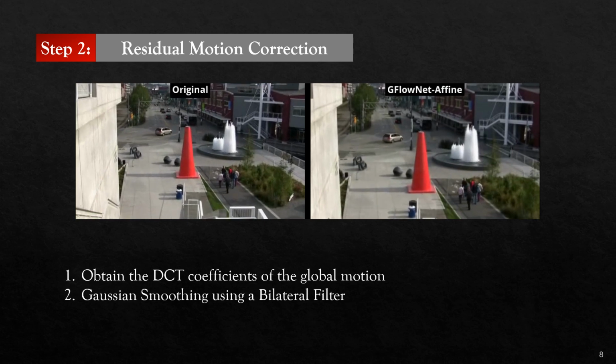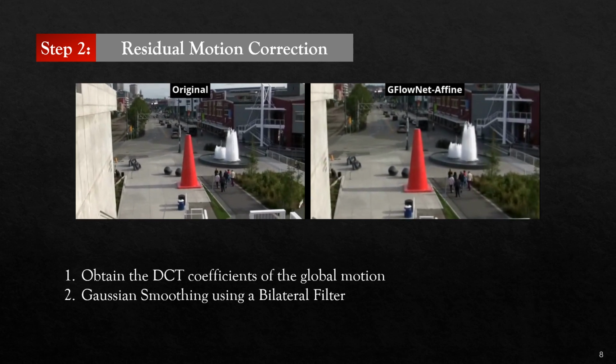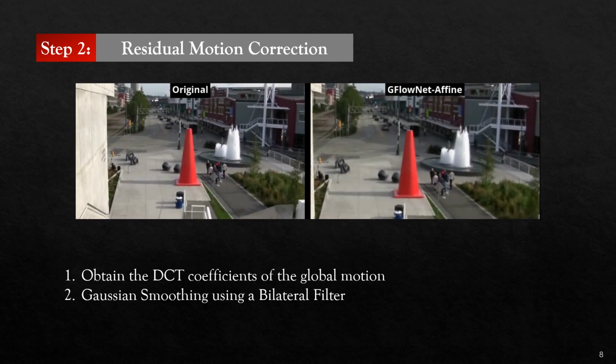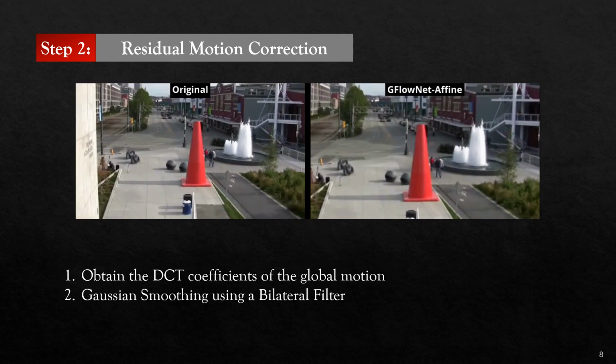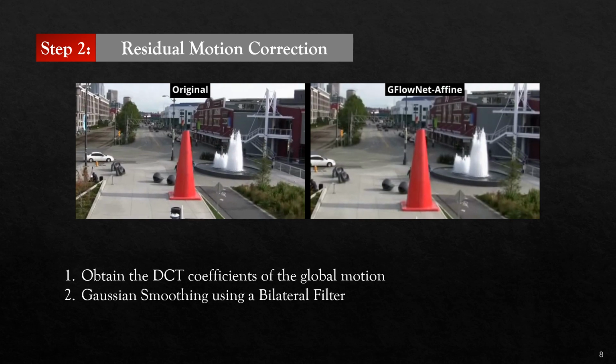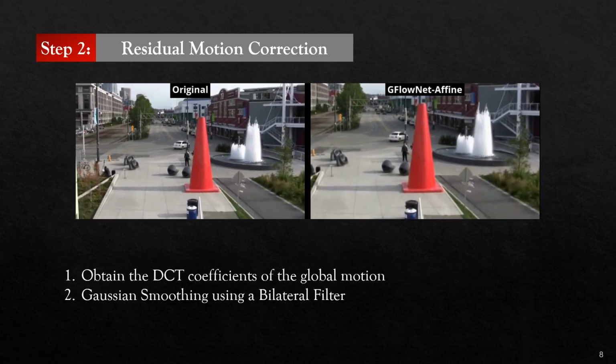Since affine or homography are significantly limited in their degrees of freedom, affine stabilized videos would be left with residual motion as shown in the video. We correct this by smoothing the DCT coefficients using a scheme similar to bilateral filtering.